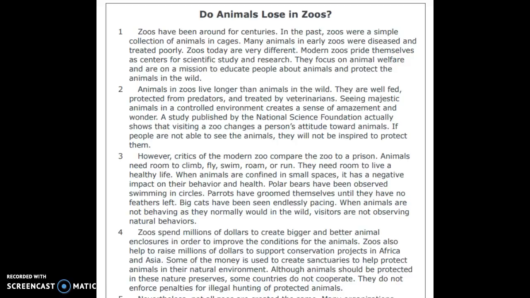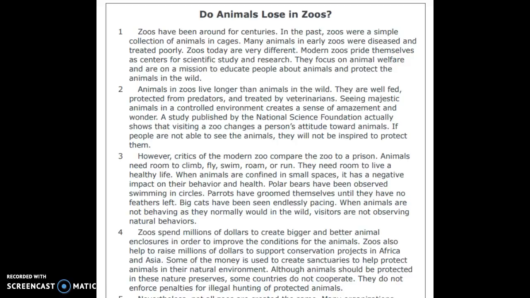Animals in zoos live longer than animals in the wild. They are well fed, protected from predators, and treated by veterinarians. Seeing majestic animals in a controlled environment creates a sense of amazement and wonder. A study published by the National Science Foundation actually shows that visiting a zoo changes a person's attitude toward animals. If people are not able to see the animals, they will not be inspired to protect them.